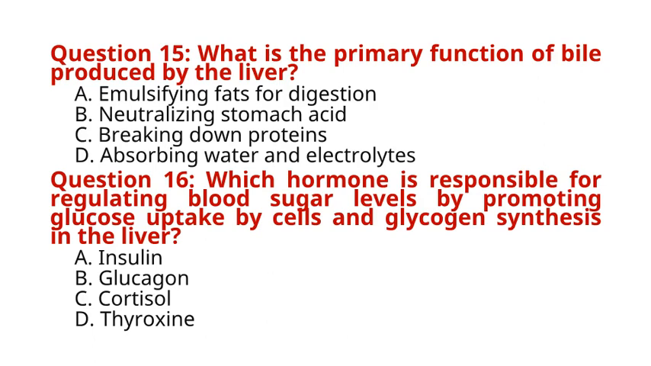Question 16. Which hormone is responsible for regulating blood sugar levels by promoting glucose uptake by cells and glycogen synthesis in the liver? A. Insulin. B. Glucagon. C. Cortisol. D. Thyroxine. The correct answer to question 16 is option A. Insulin. Explanation: insulin, produced by the pancreas, helps lower blood sugar levels by promoting the uptake of glucose by cells for energy and stimulating glycogen synthesis in the liver.